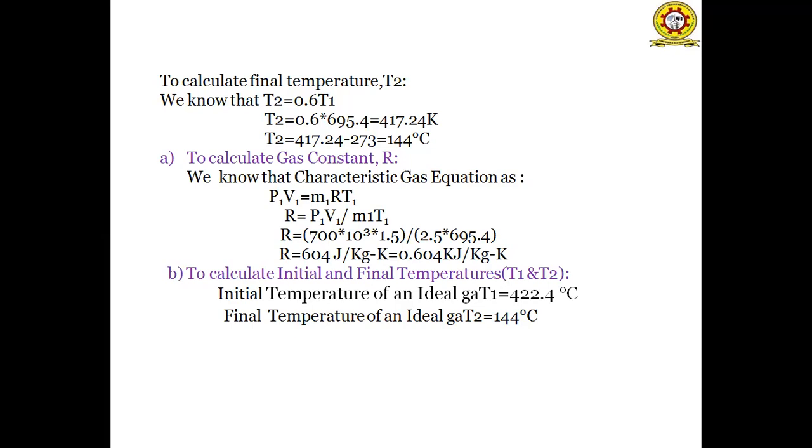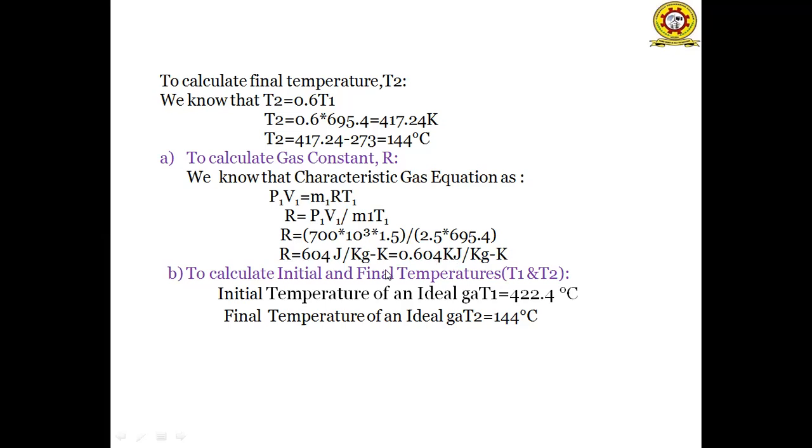We know the characteristic gas equation as P1 V1 is equal to M1 R T1. From that we have to calculate the value of R. So R becomes P1 V1 by M1 T1. By substituting the values of P1, V1, M1, T1 from the given data, we'll get the R value as 604 joule per kg Kelvin. We have to convert joule per kg Kelvin in terms of kilojoules per kg Kelvin. So 604 divided by 1000 is equal to 0.604 kilojoules per kg Kelvin.